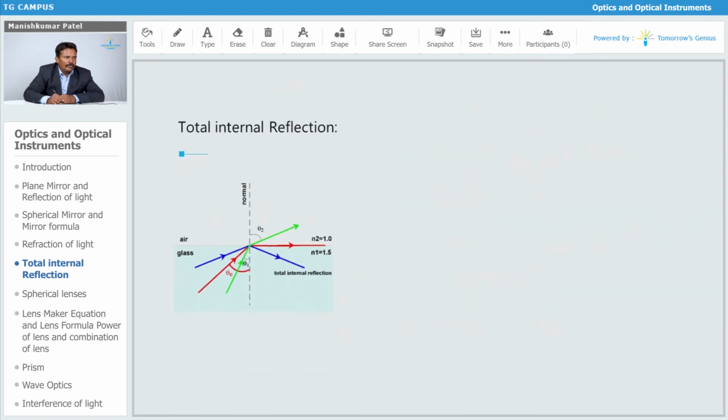The same thing is given over here. The ray of light is traveling from glass to air. Slowly you have to increase the angle of incidence.